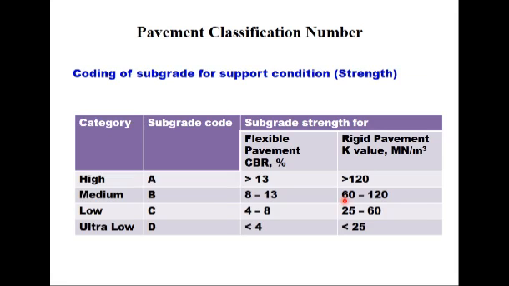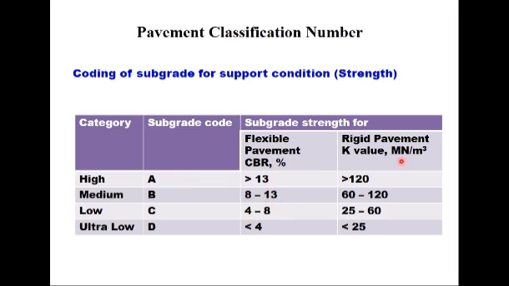This PCN or pavement classification number starts with the coding of subgrade. The coding of subgrade for support condition, that is the strength, is categorized as high, medium, low or ultra low, and the subgrade code given is A, B, C or D. For flexible pavement, it is measured in terms of CBR. If it is more than 13, it is high strength. 8 to 13, it is medium strength subgrade. 4 to 8 is low, and less than 4 is ultra low. Accordingly, we assign a subgrade code.